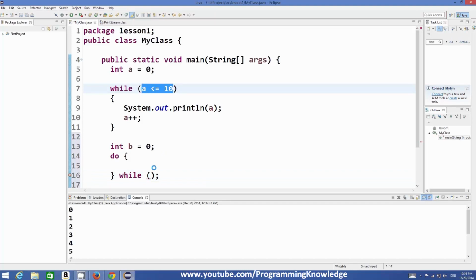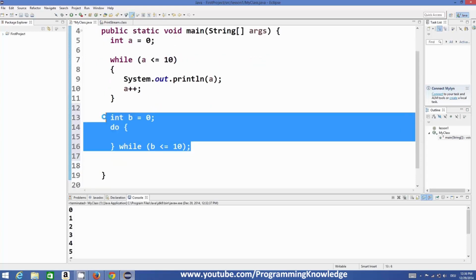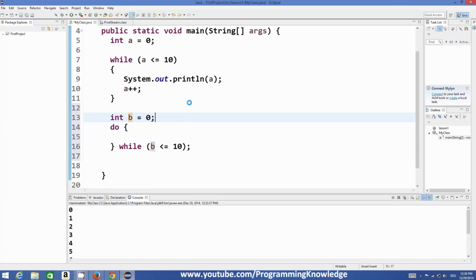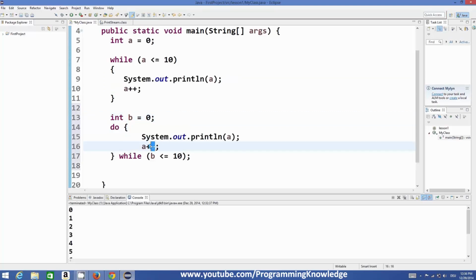Let's say in the last video we have given this condition. I will copy the same condition in this while loop expression, but this will be b. We are evaluating the value of b, right? So this is our basic syntax for do while loop. And I'm also going to print the value of b, and I will increase the value of b by 1 as I have done in the last video. So here I'm printing the value of b and I'm increasing the value of b by 1.